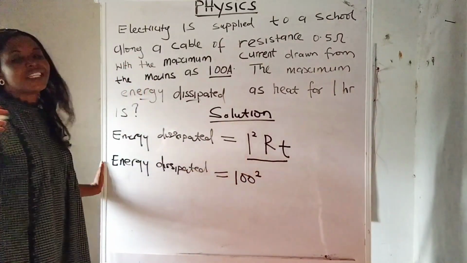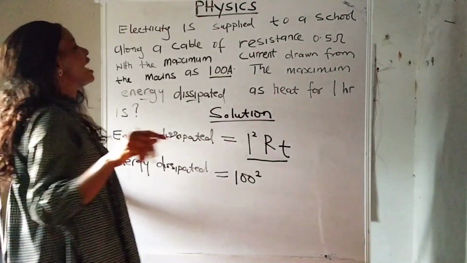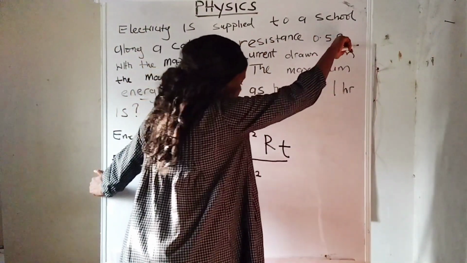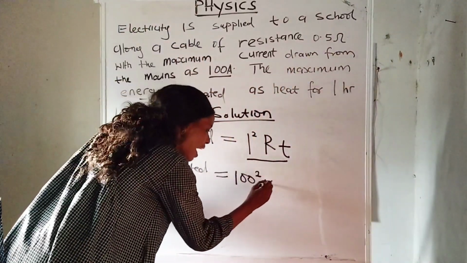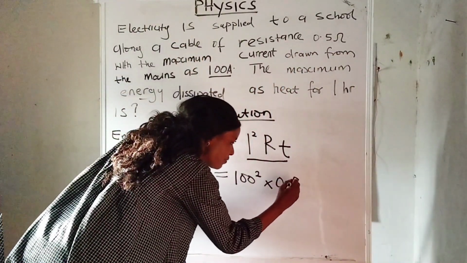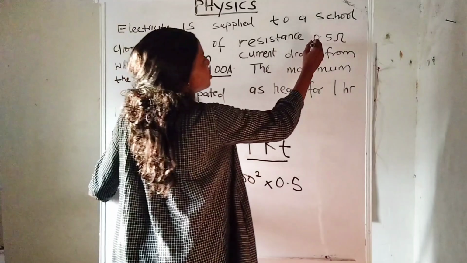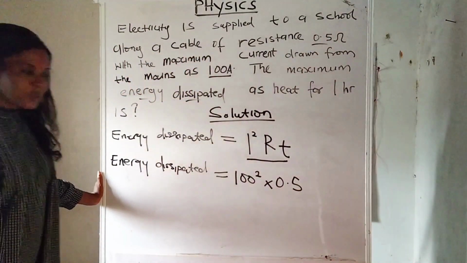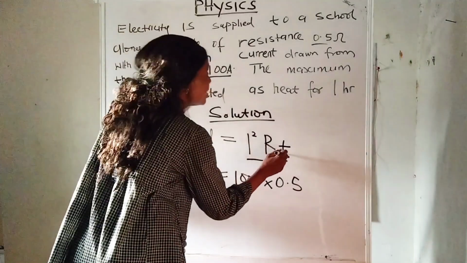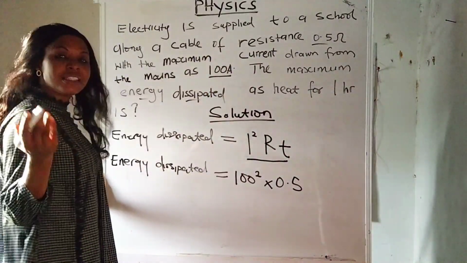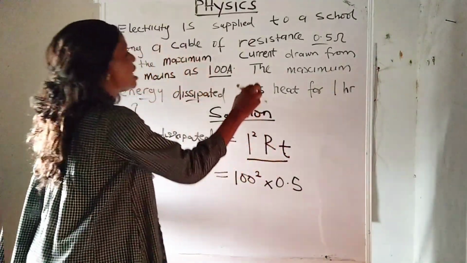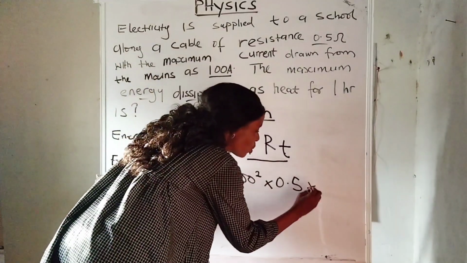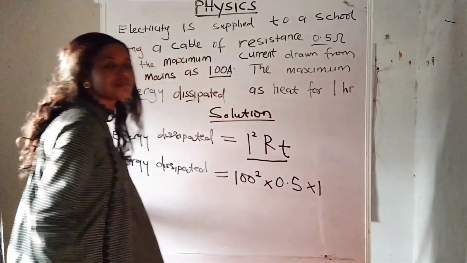According to R, which is resistance, did they give us any R? Yes, they give us 0.5 ohms, standing for resistance. So I will write times 0.5 ohms. Okay, the last one is T, time. What of time? Did they give us time? Yeah, they say for 1 hour. So our time is equals to 1 hour.